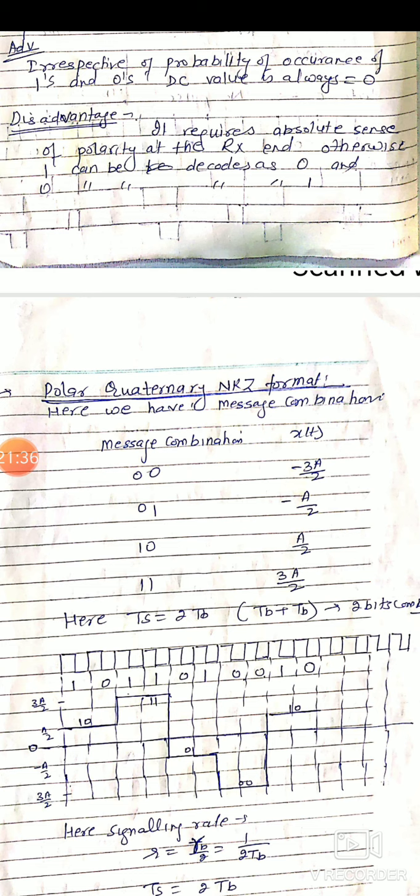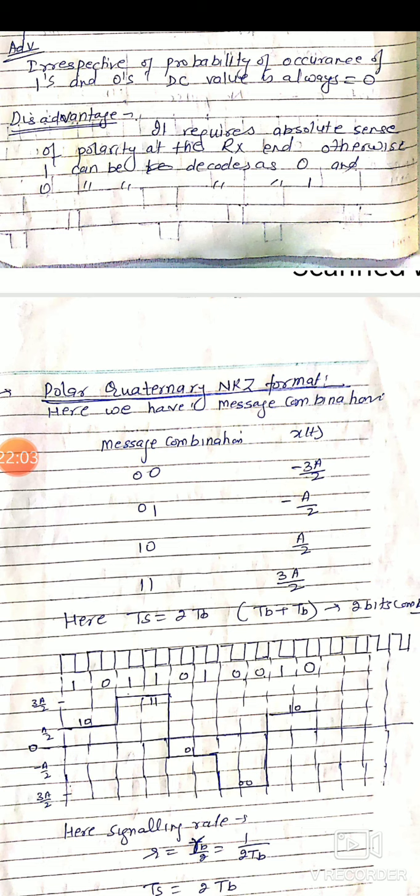If digital data is 0 0, then we assign the value minus 3A by 2. If the symbol combination is 0 1, then we assign the value minus A by 2. If we have the data 1 0 combination, then we assign the value A by 2, and if we have a combination of 1 and 1, then we assign a digital signal of 3A by 2.